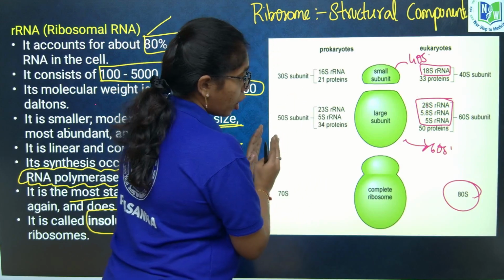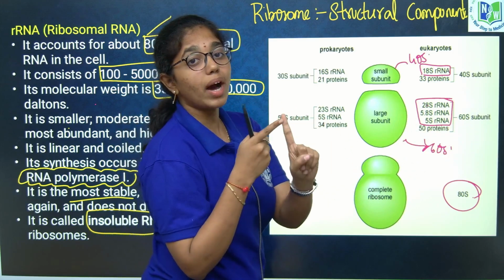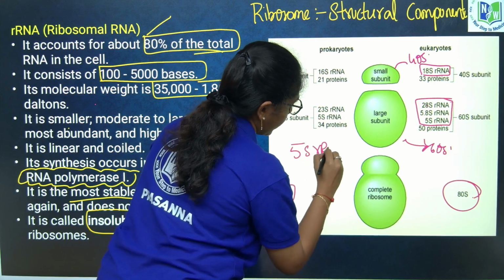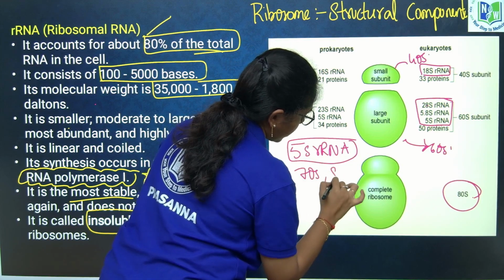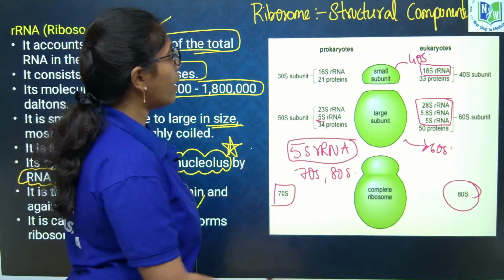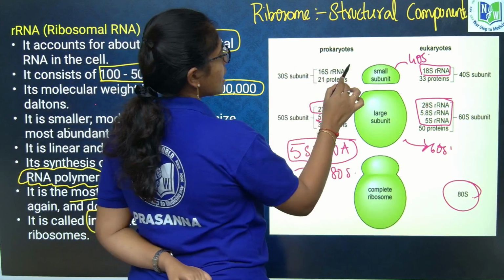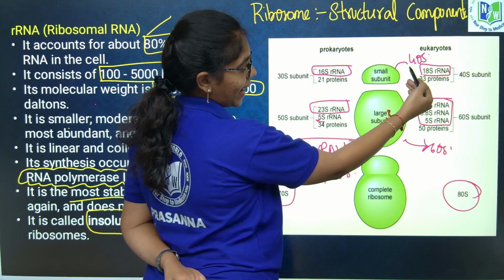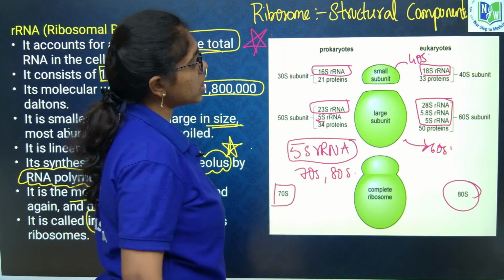Both in the prokaryotic ribosome, that is 70S, and in the eukaryotic ribosome, one rRNA is common, that is 5S rRNA. This is common in both prokaryotic and eukaryotic ribosome. Along with 5S, the prokaryotic larger subunit has 23S rRNA. In the smaller subunit it has 16S rRNA. In the eukaryotic smaller subunit it has 18S rRNA. This is important, please do remember it with these tricks.